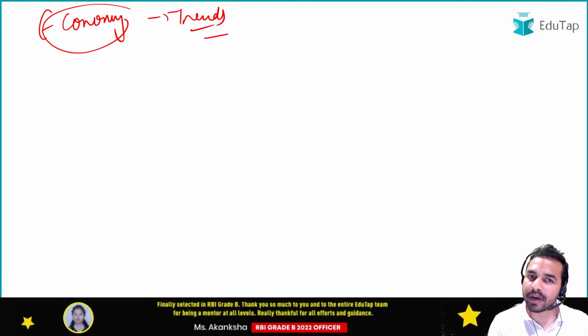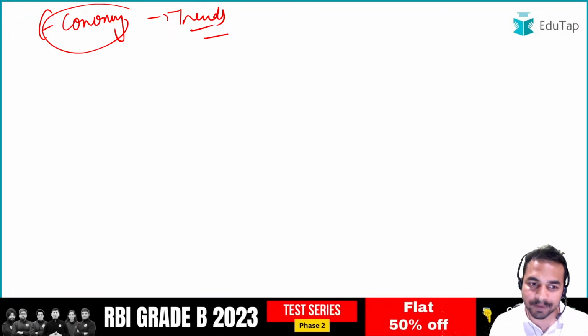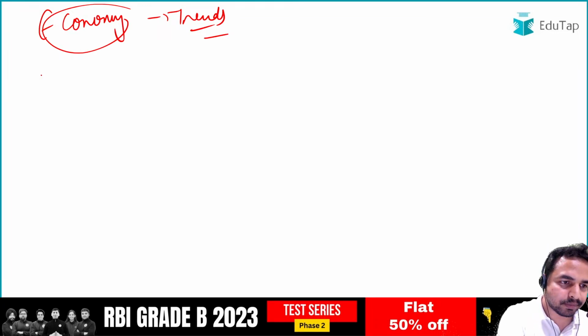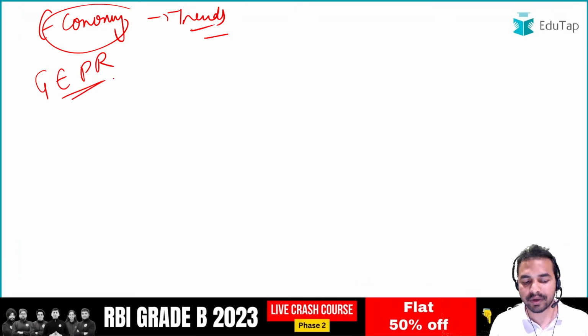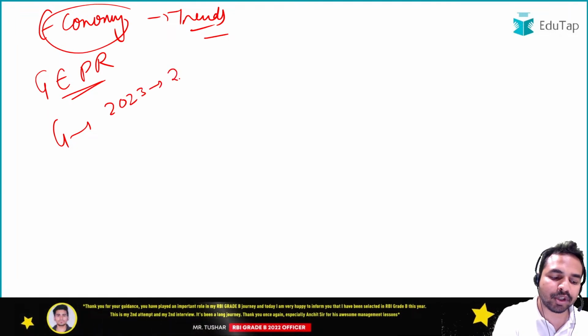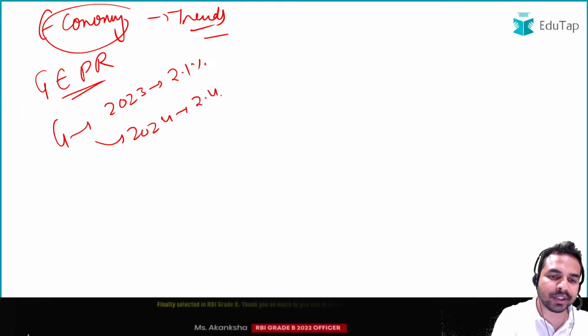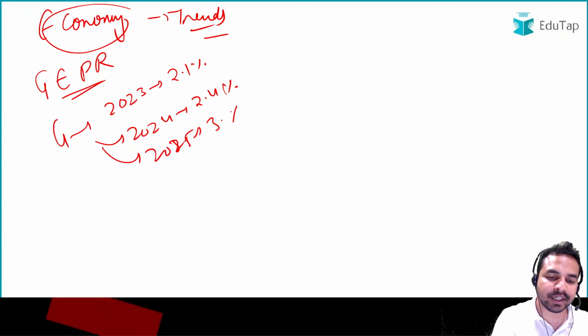So guys, as we were covering the World Bank report, so let's first discuss the report which is launched by the World Bank. The name of that report is Global Economic Prospect Report. Okay, so Global Economic Prospect Report is a report which was being launched. So guys, what exactly is the global growth rate for year 2023? As per the report, it was 2.1%. For year 2024, it was 2.4%. For year 2025, it was 3%.